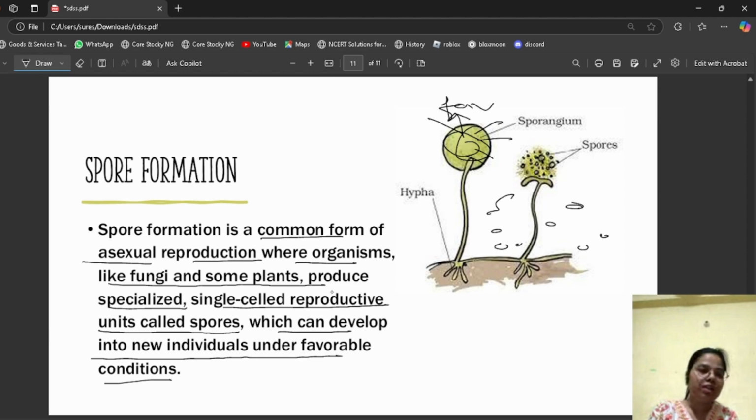Spore formation is done by fungi, and some plants can also use the spore formation method to develop a new plant.